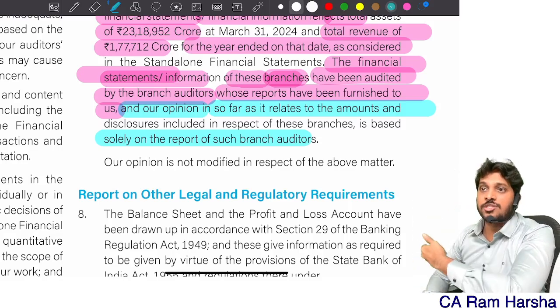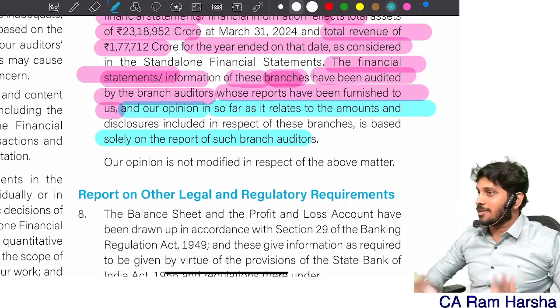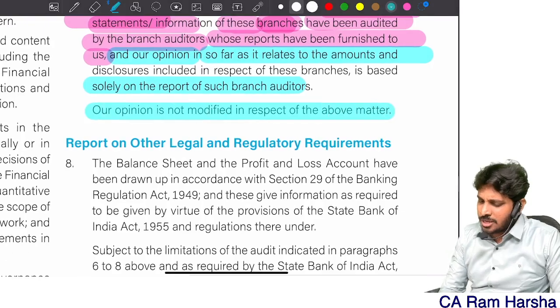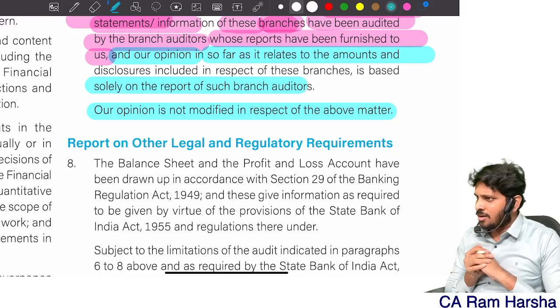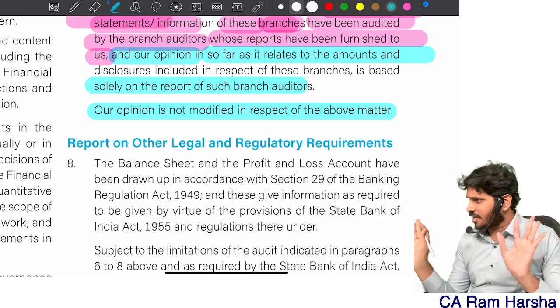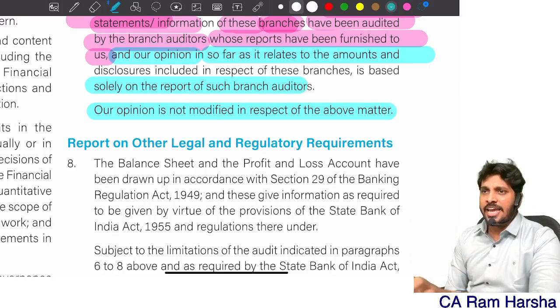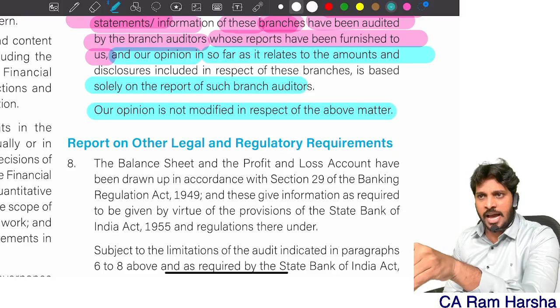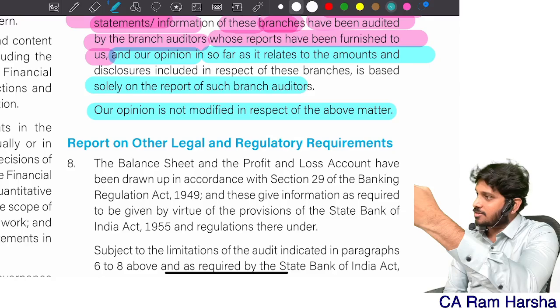Know who is responsible first. It's called indication of division of responsibility. And at the end of the para, you see the other matter paragraph requirement. By the way, am I trying to object anything here? No, I'm not objecting anything here. I'm just telling you, I am not responsible for that. He is only responsible for that. I gave opinion on the entire 45 lakhs by relying upon his opinion, which is given on the 23 lakhs.